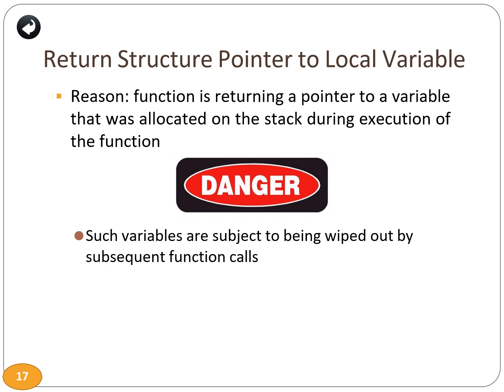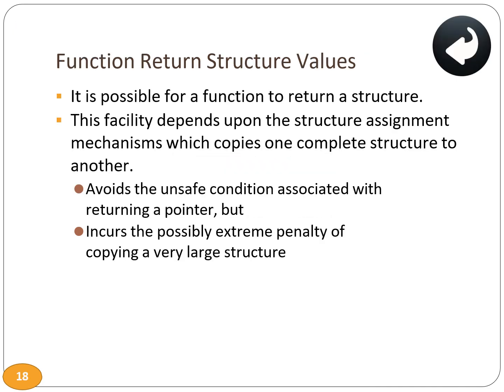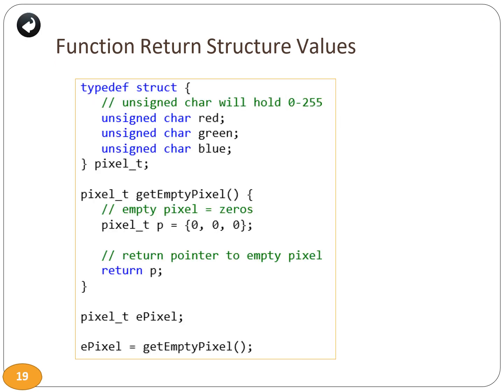Returning a structure pointer to a local variable in C introduces risks due to the deallocation of stack space post-function execution. It is possible for a function to return a structure. This facility depends upon the structure assignment mechanisms, which copies one complete structure to another, and also avoids the unsafe condition associated with returning a pointer, but incurs the possibly extreme penalty of copying a very large structure. Here is an example that shows how a function can return structure values.